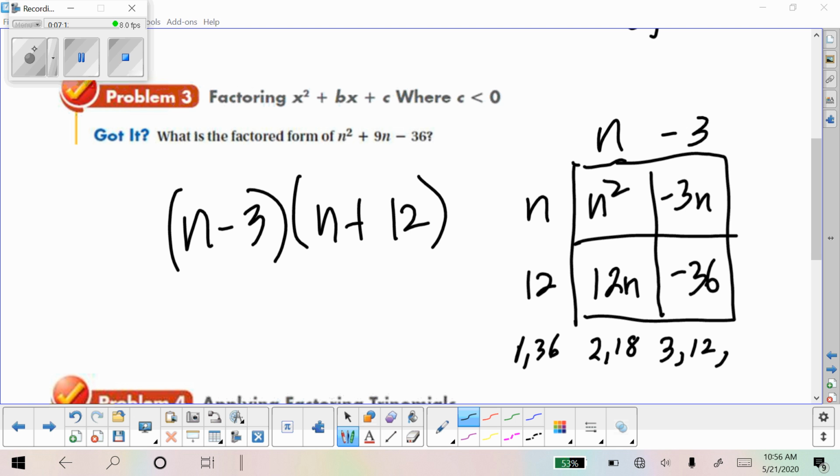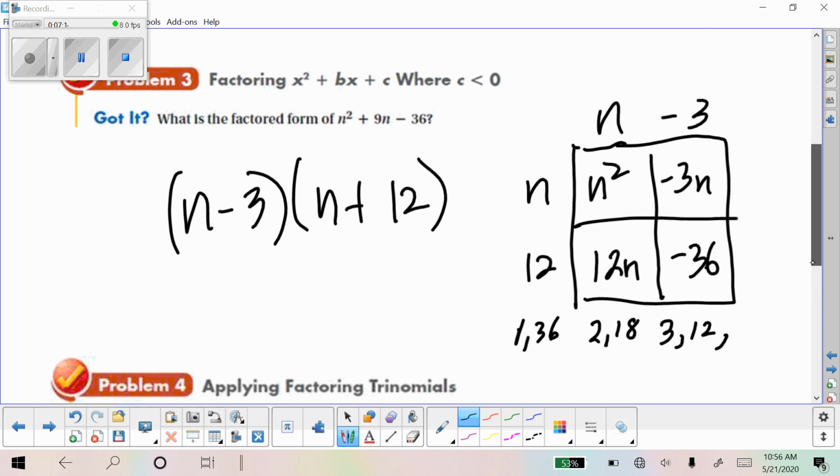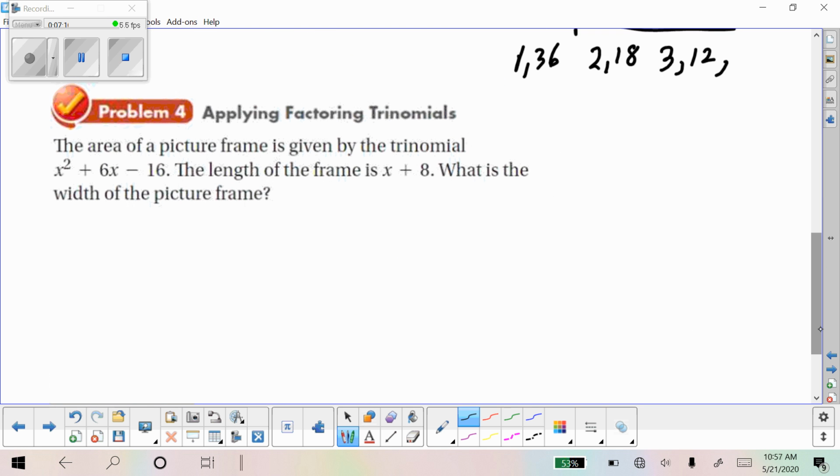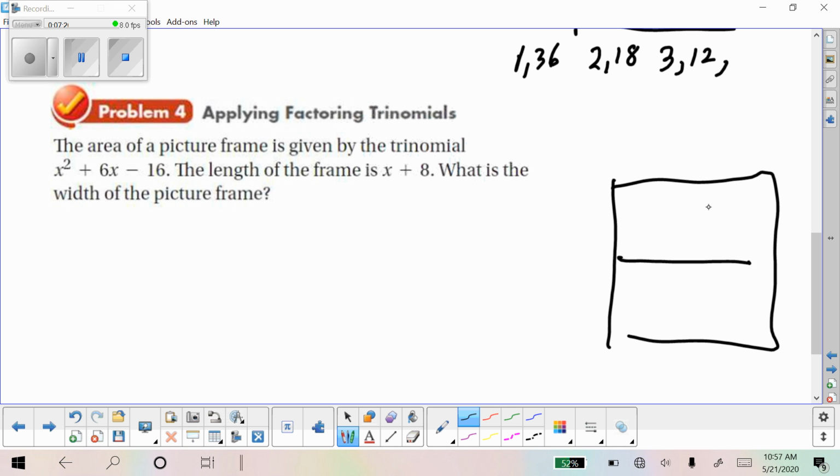Well, that's what I got. Hope you did too. All right. So let's apply this to something. It says the area of a picture frame is given by the trinomial x squared plus 6x minus 16. We might as well just put it right in our area chart here. The x squared and the minus 16.